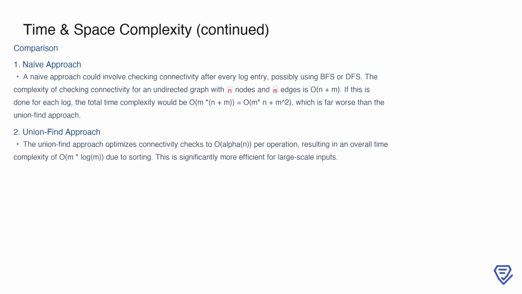In contrast, the union-find method optimizes connectivity checks to O(alpha(n)) per operation, thanks to path compression and union by rank. Combined with the O(m log m) cost of sorting, this approach is far more efficient, especially for large datasets, making it the preferred method for solving this problem.